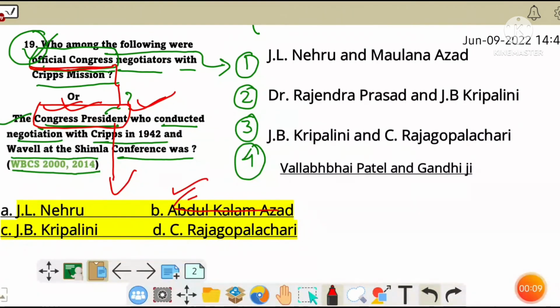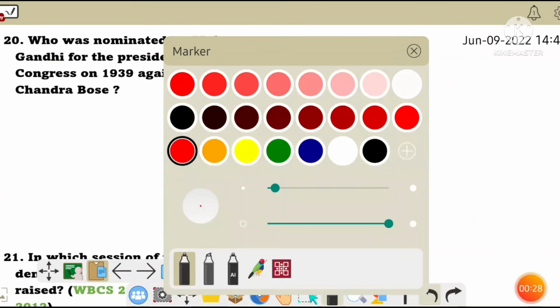So for the second question, our answer will be Abul Kalam Azad. And for the first question, the answer will be Jawaharlal Nehru and Maulana Azad. With President Azad, Jawaharlal Nehru was also there to negotiate with the Cripps.